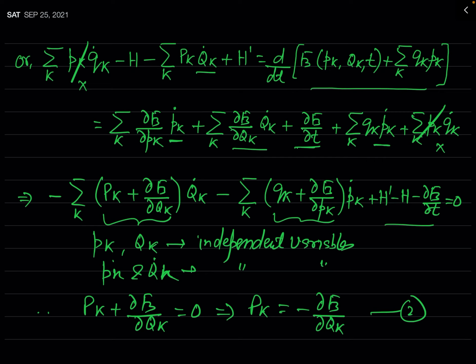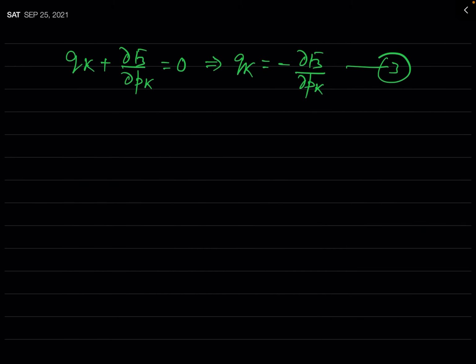And again you can see the last term is h prime minus h minus del f3 by del t, and that is equal to 0. So h prime minus h minus del f3 by del t equal to 0.